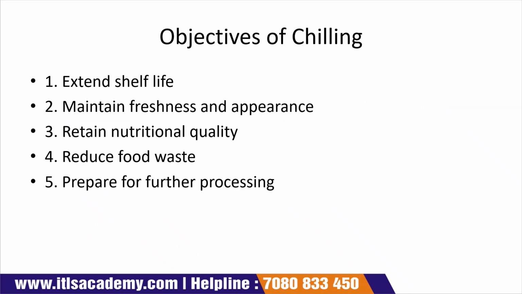Objective of chilling. The first objective of chilling is extending the shelf life of the food product, which is very obvious. When we do the chilling process, the shelf life of the food product is extended. Suppose we take an example of raw meat.